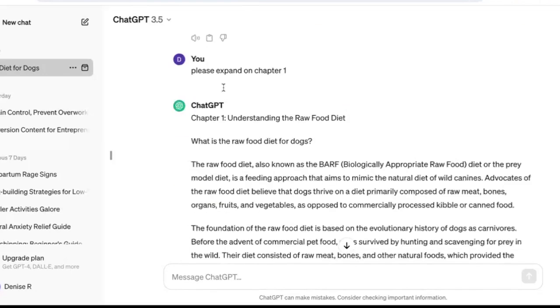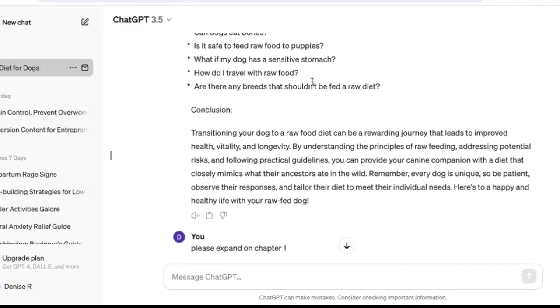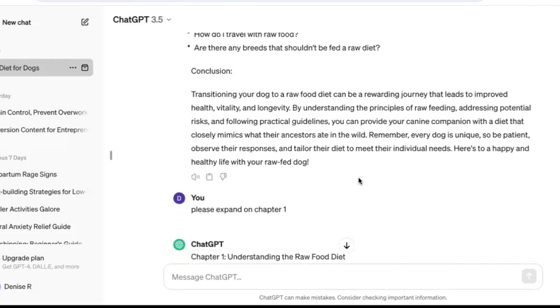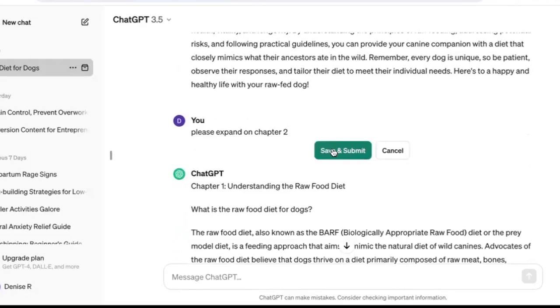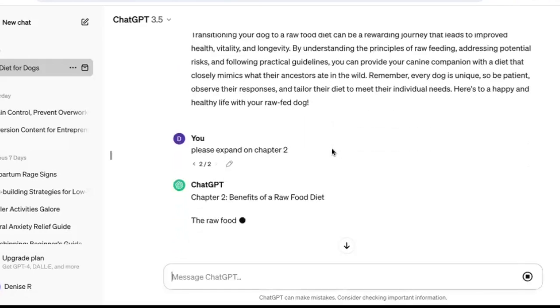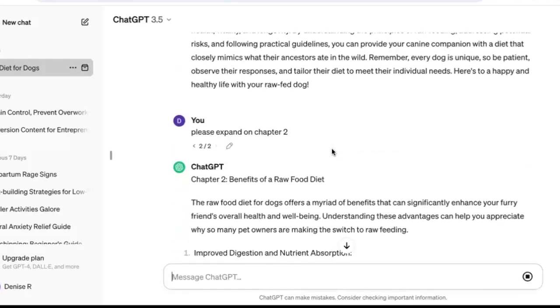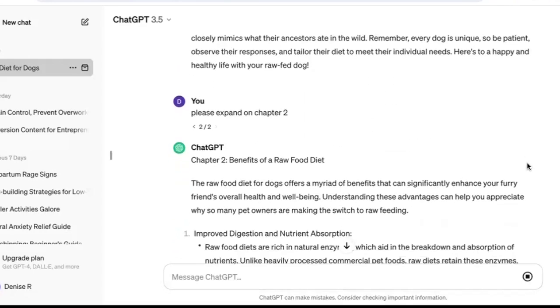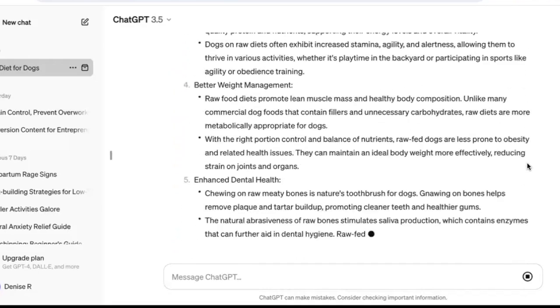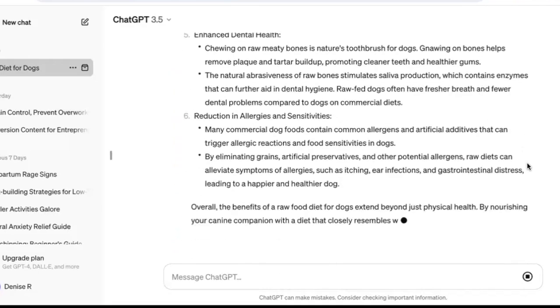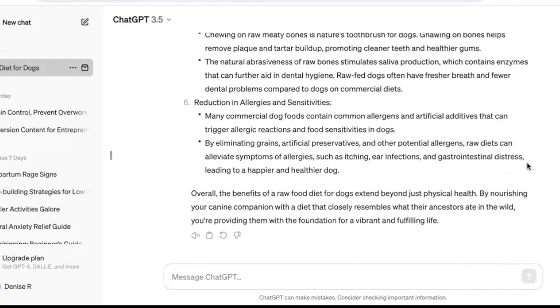Please expand on chapter 2, right? You can either type it here or you can just come here and edit it. There we go. Benefits of a raw food diet. Now it's doing its thing. Guys, this is insane. Can you see why people are able to write ebooks in literally 2 hours? In less than 2 hours, you could have your ebook up and running using ChatGPT.